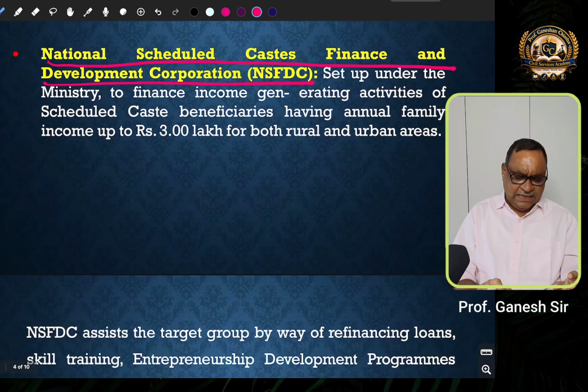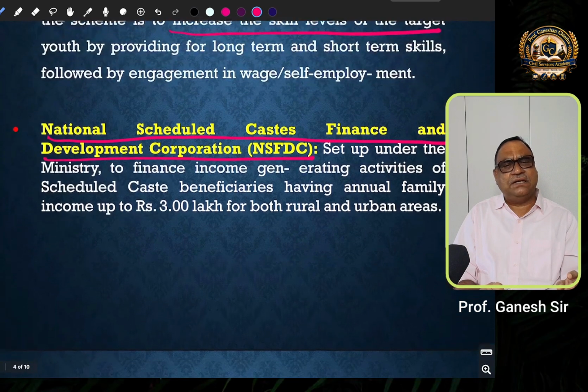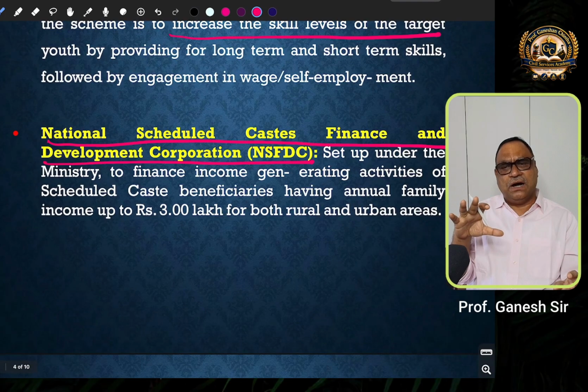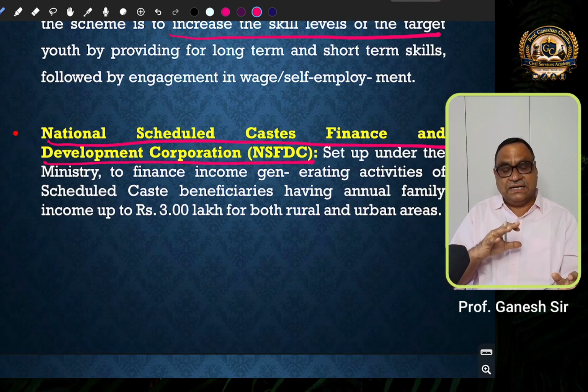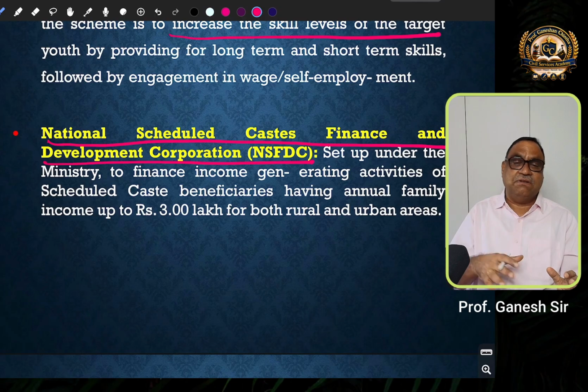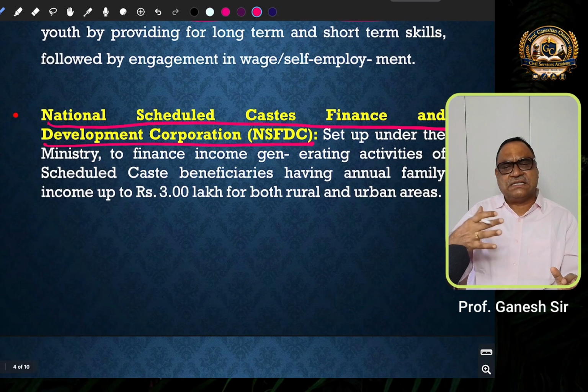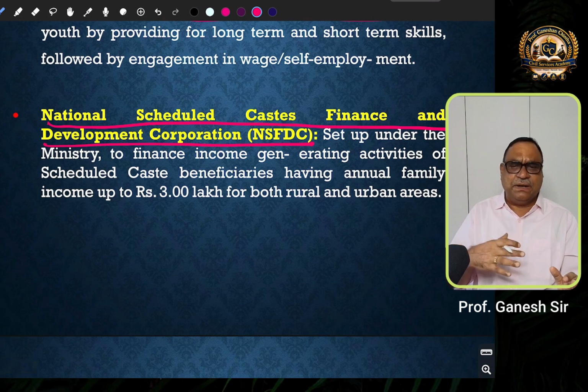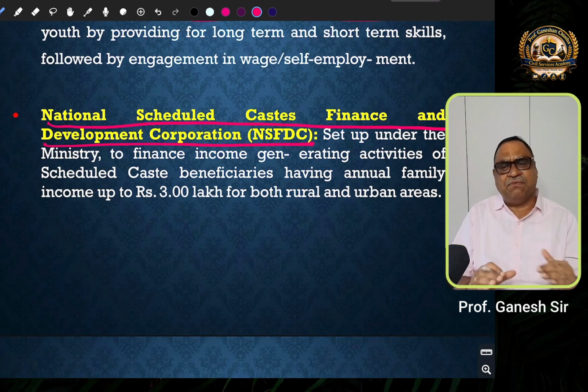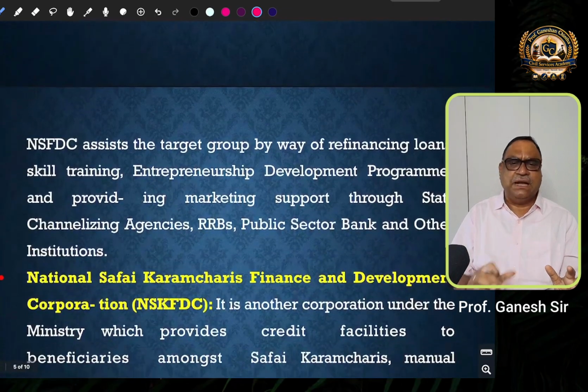In fact, in India, we have a national level scheduled caste finance and development corporation, and in most of the states, they also have a state level scheduled caste finance and development corporation. So through this state level corporation, the beneficiaries are identified and provided financial support for self-employment or for any income generating activity. So this is the main objective of this scheme.